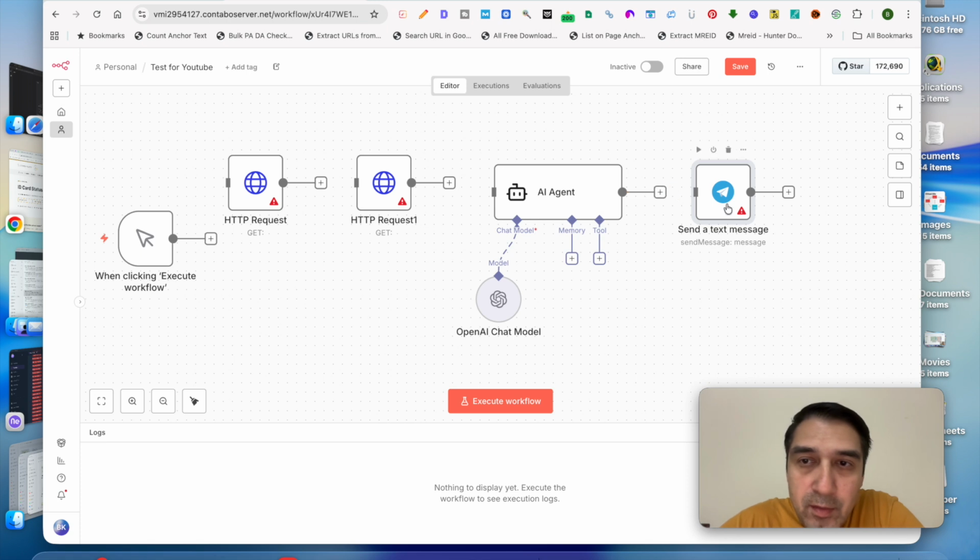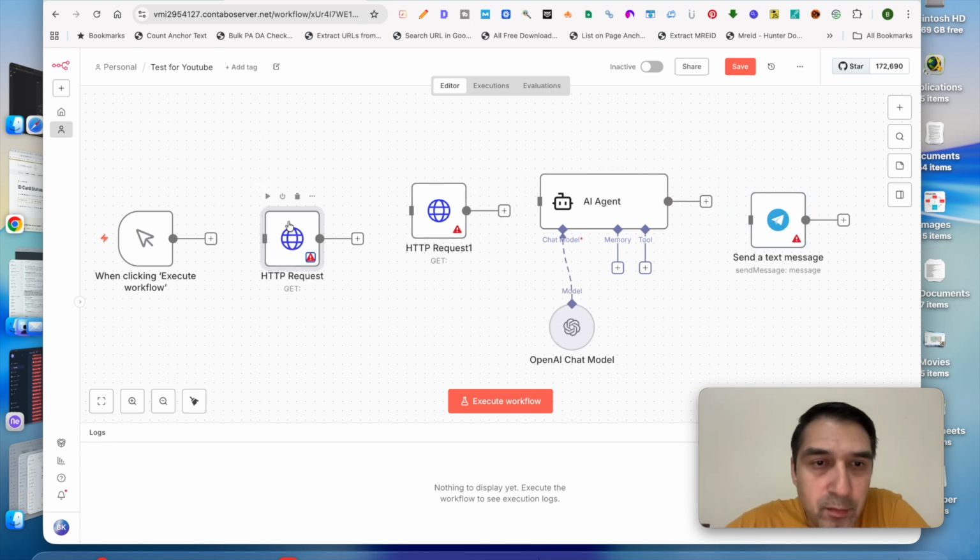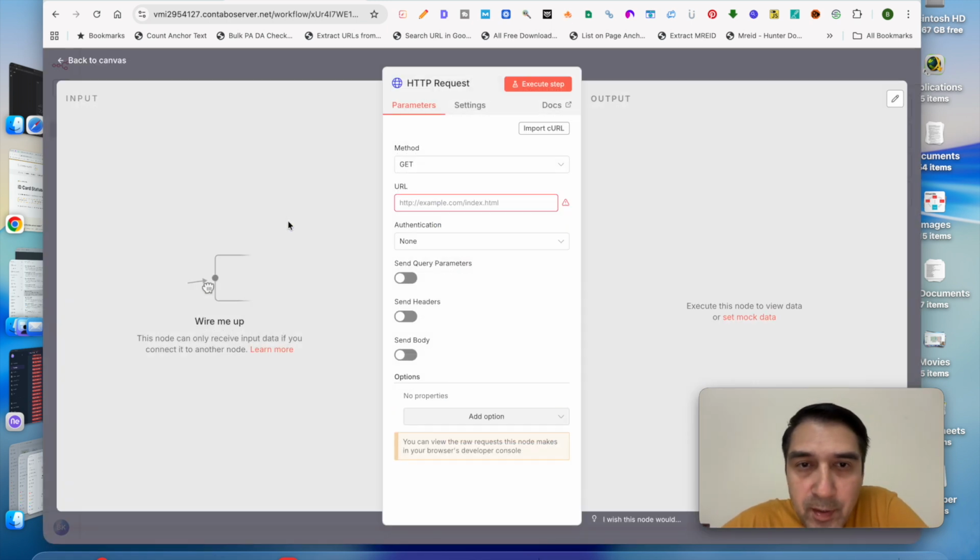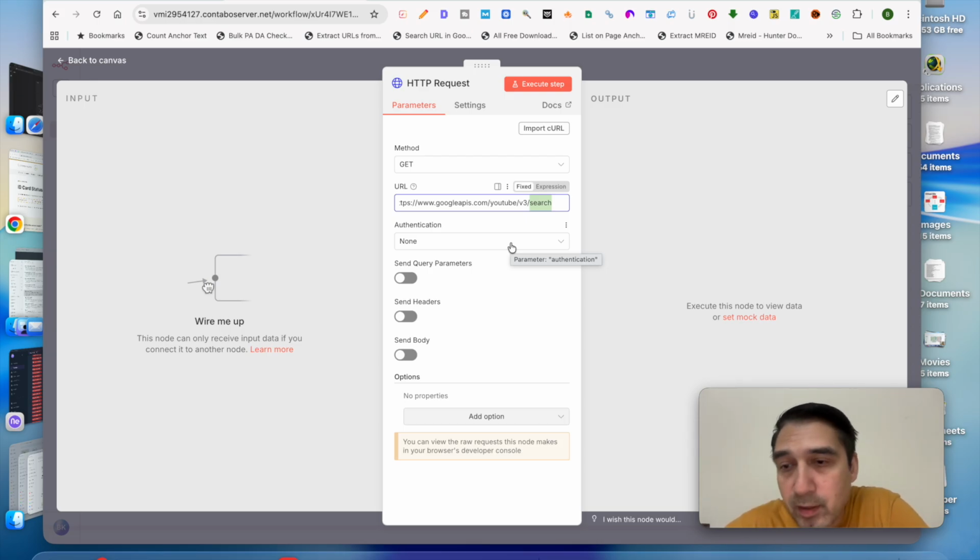Now we'll begin to assemble this. The first thing you'll do is open up the HTTP node. You'll do a GET, and this is the URL, the YouTube version 3 URL. If you see at the end, it says search. So this is the API call that I was talking about. You would need to set this up in Cloud Console. I will show you how to do that towards the end of the video so that we're not breaking the flow of this video, and so that people who already know how to set this up don't have to take a detour.